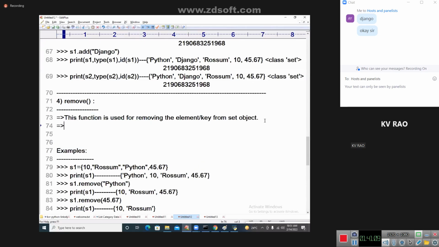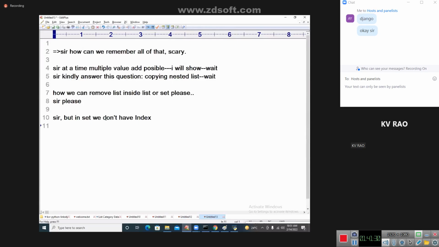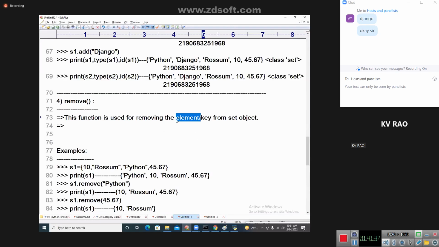Okay. Now you see this function here. I'm not saying that index. Removing the element I am saying. Ramkumar, please understand, ma. I am not saying that there is an index. Am I specifying based on index, my dear Ramkumar? Removing the element or key from the set object.